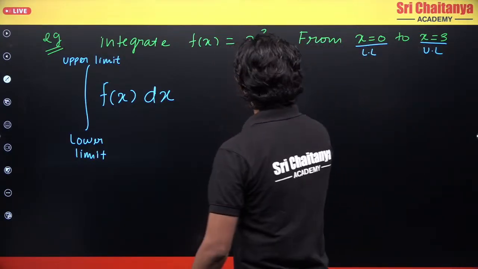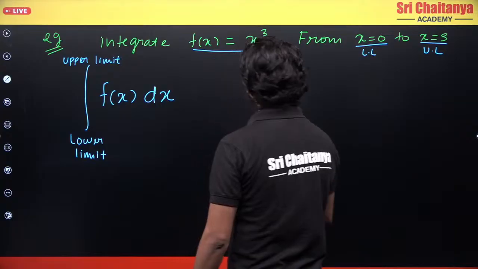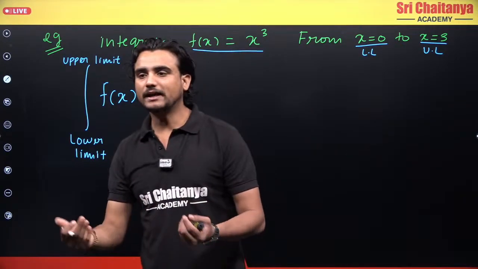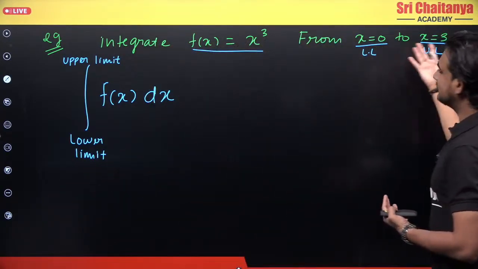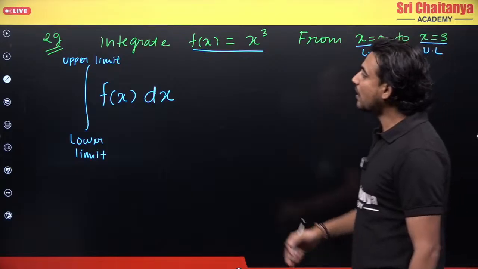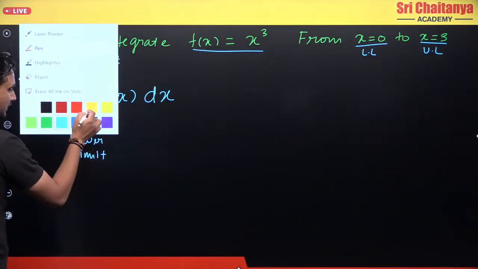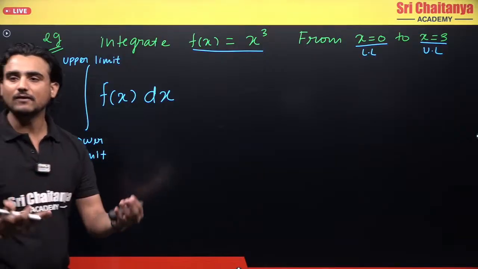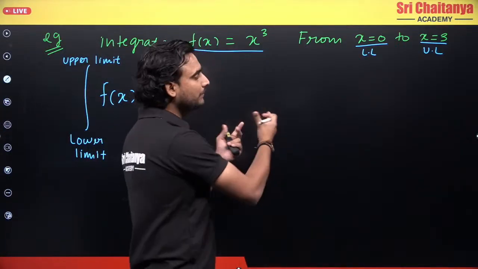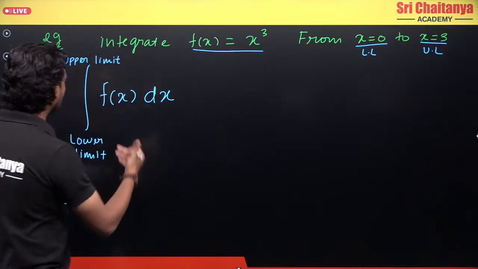Correct? I know what f(x) is, this is my function which is given to me, but now it is very simple: what is the boundary? This is the boundary. Correct? So now how do you use this? Okay, how do you solve this type of question? Let's understand. So we now know what boundaries are, what limits are, but how to use them in the question. So let's try to solve this question.